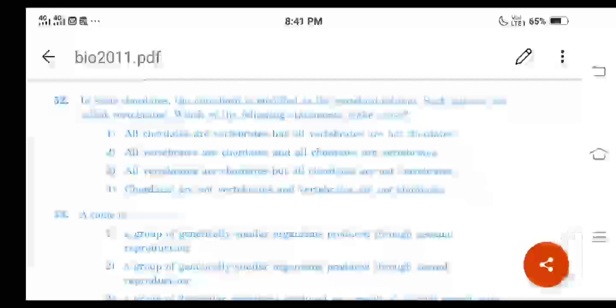So for question number 52, not the second one but the third one is the correct answer. What is that one? All vertebrates are chordates, but all chordates are not vertebrates, right? I will repeat it once again. For question number 52, option 3 is the correct answer.